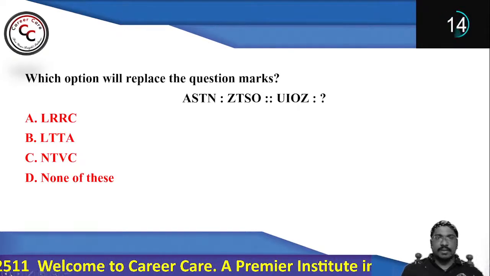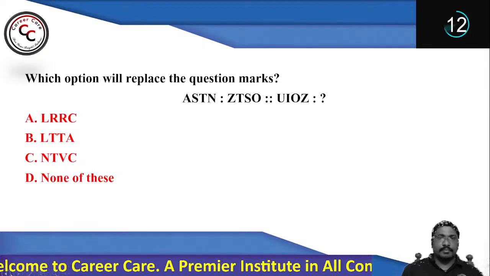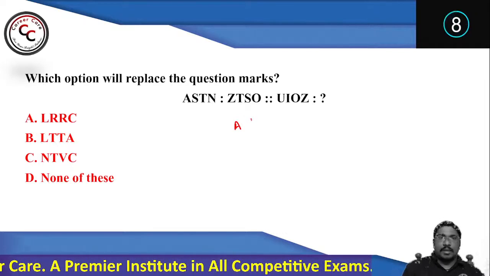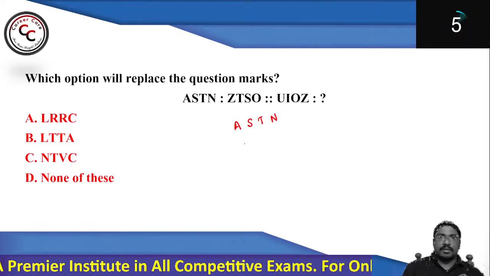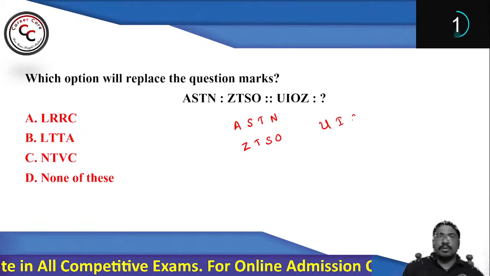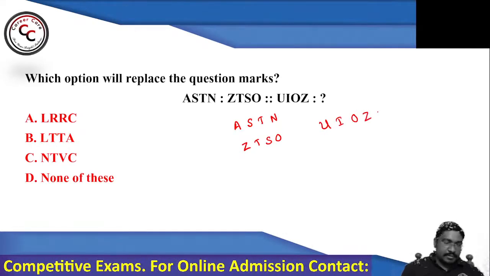Now go for this question. Let's see what your answer says. A S T N is to Z T S O as U I O Z is analogous to what?